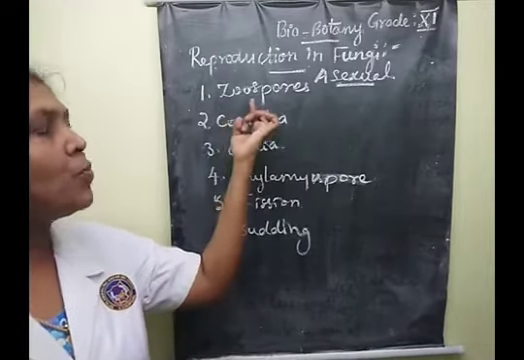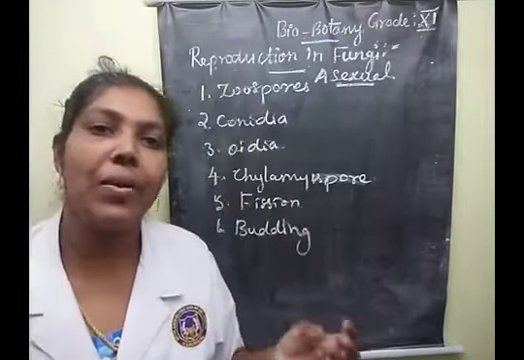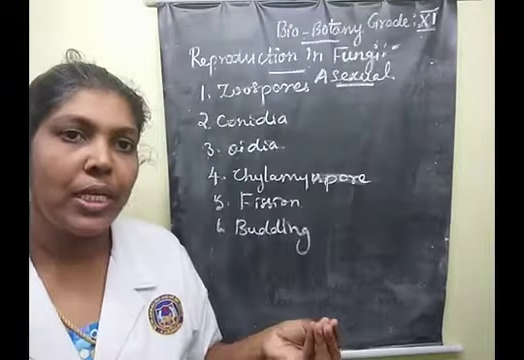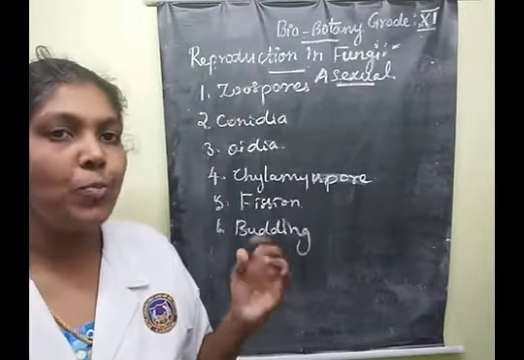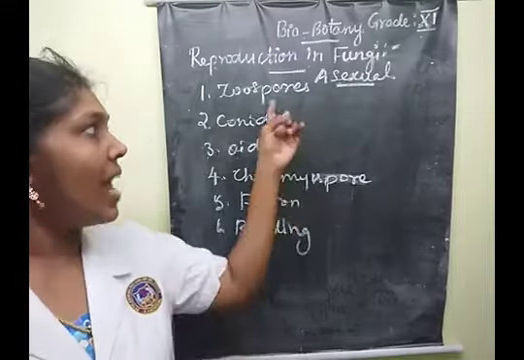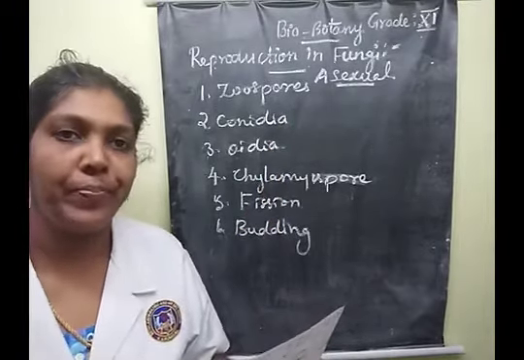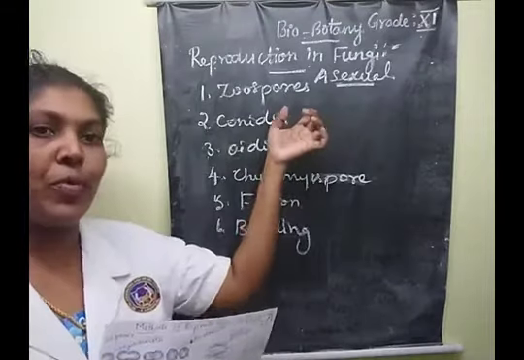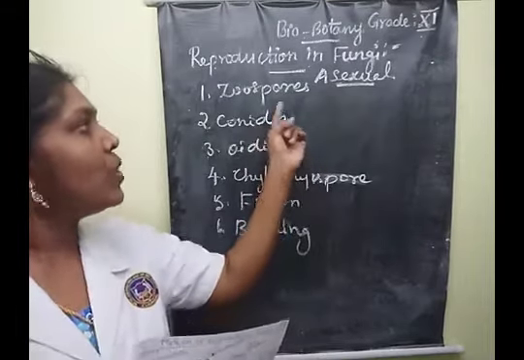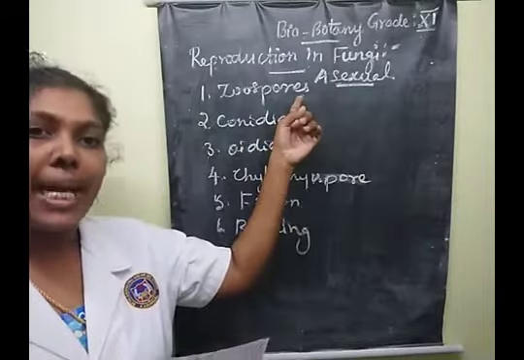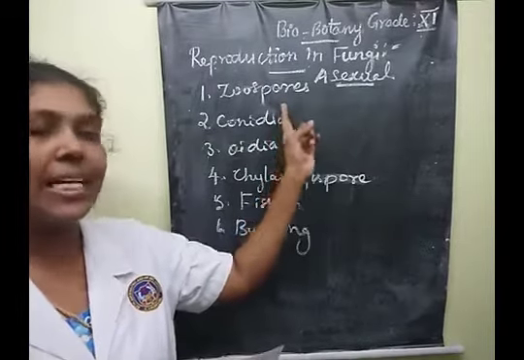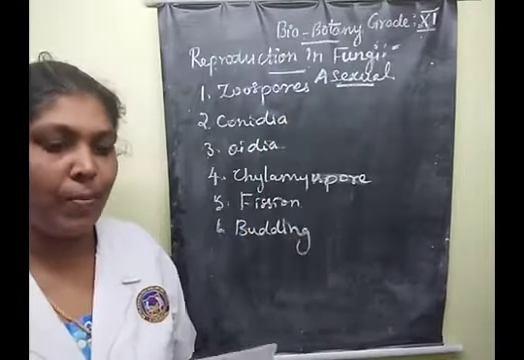First one, zoospore. Zoospores are flagellated structures that are produced in the zoosporangia. Clear? So that is called zoospore formation. Then what is an example of this species? Synchytrium species is an example for zoospore formation.